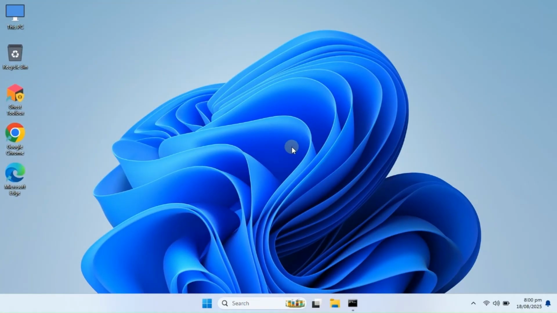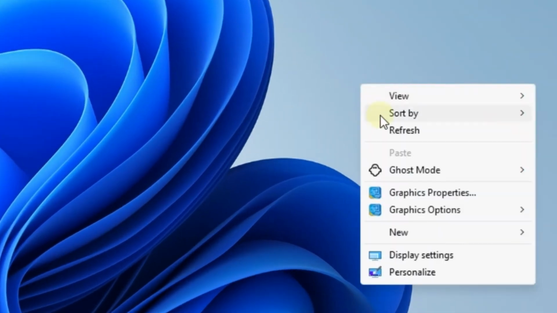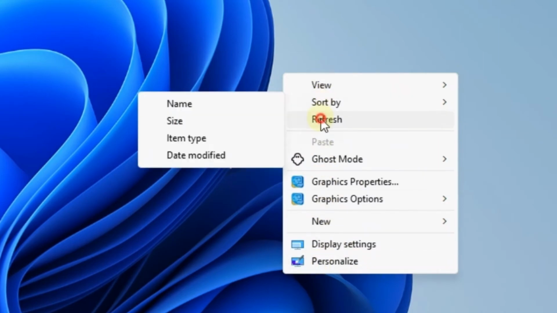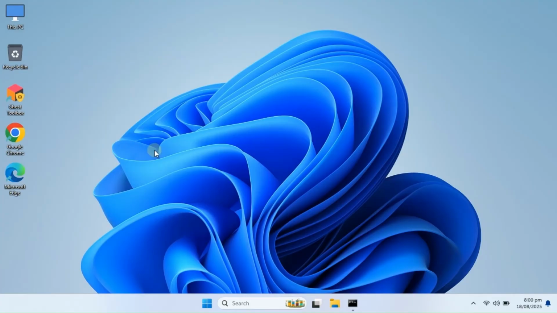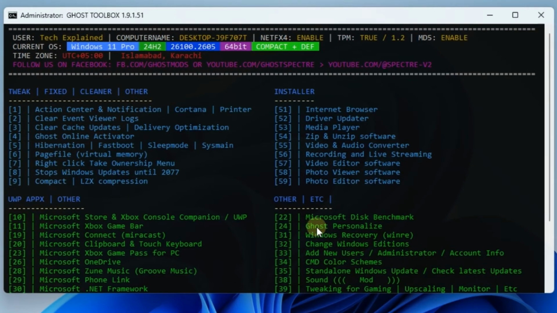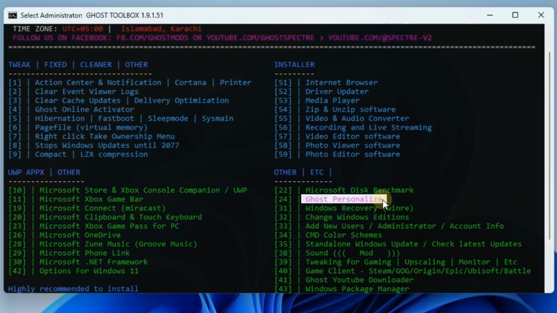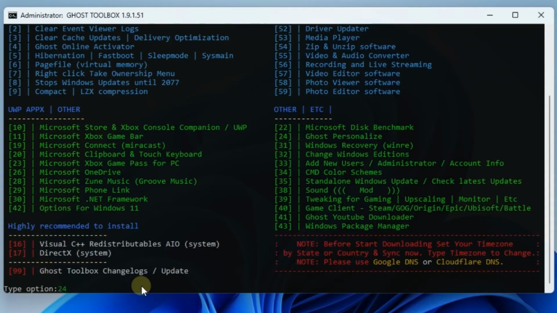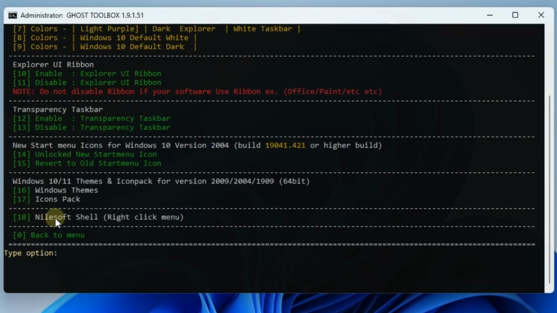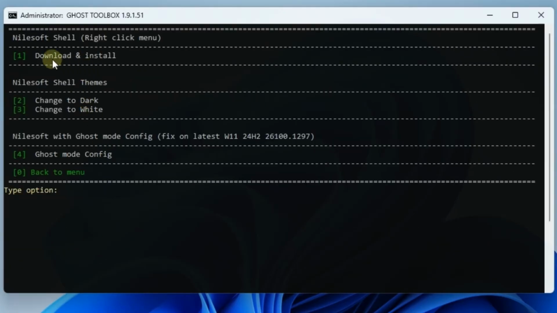If you're on Ghost Spectre Windows 11, you've probably noticed that the context menu still looks like the old Windows 10 version. Well, that's done on purpose to keep things lightweight and speedy. With the Ghost Spectre Toolbox, you can say goodbye to boring old menus and hello to a stylish upgrade. Just head over to the Ghost Toolbox, type 24 for Ghost Personalize, then choose option 18, Nilsoft Shell. After that, select one, download and install.